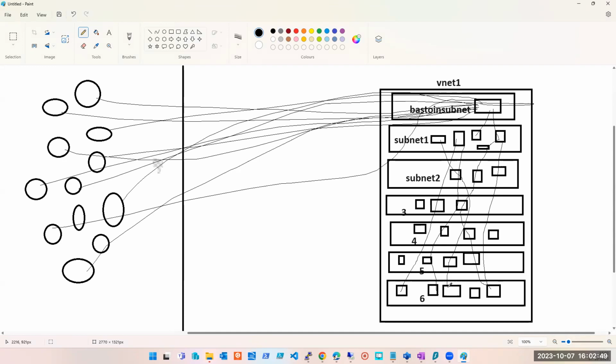Hence, I told you, you will have to apply your logics here. This thing you can do, or another method is, this is very layman term, I'm explaining it to you. But another method is you just create a Bastion, and using Bastion, you can directly connect to machines also, let's say.